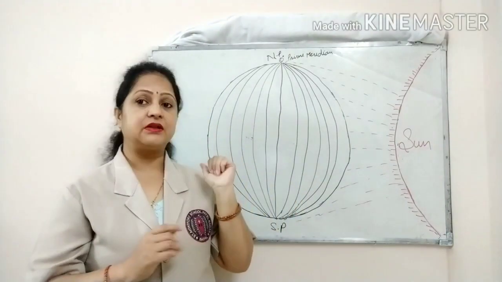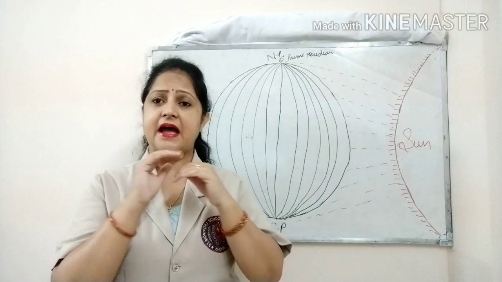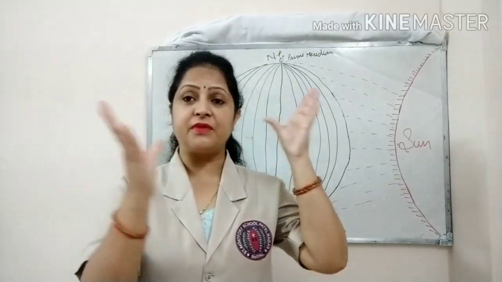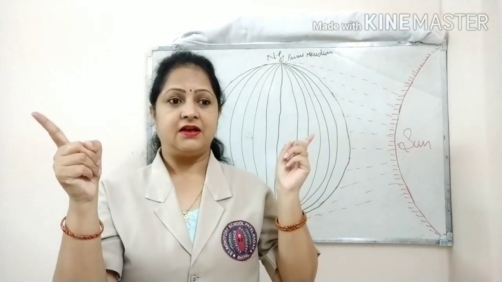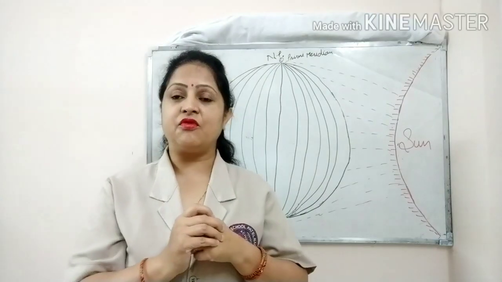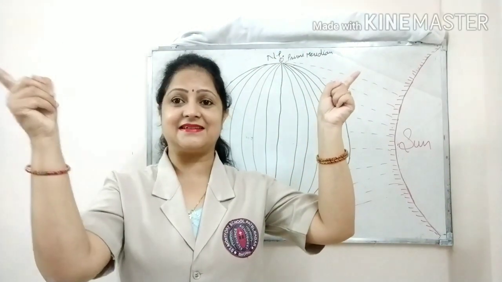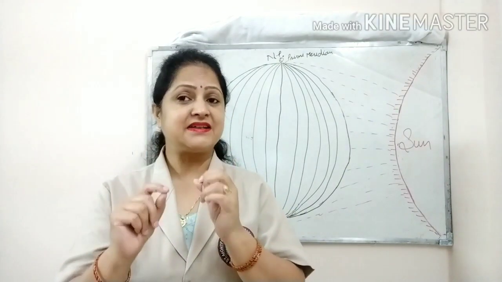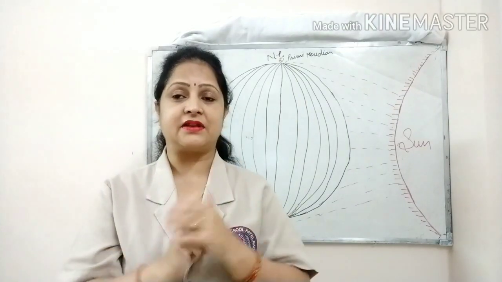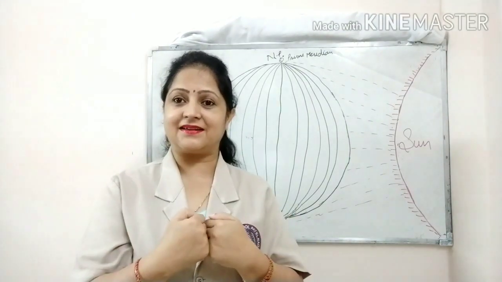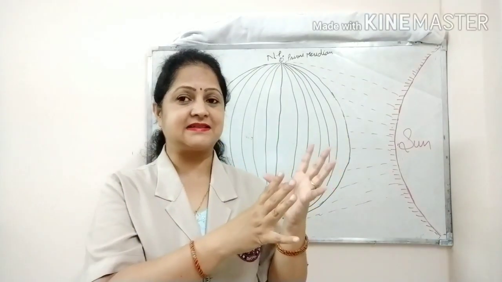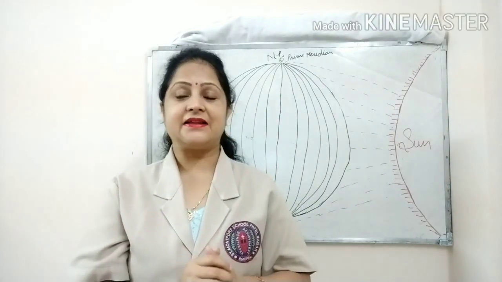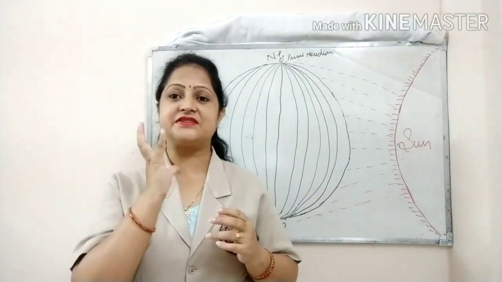So first of all, what is local time? The local time at a place is fixed on the basis of the apparent movement of the sun in the sky. The sun appears to move from east to west in the sky, but it is actually not the sun that is moving. Always remember that it is not the sun that is revolving around the earth, but our earth that is revolving around the sun, and our earth is also rotating. The rotation of the earth is from west to east.